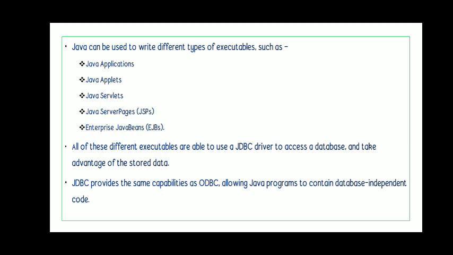So we are independent of the underlying complexity of connecting our program with the database. This JDBC is providing the same capability as ODBC, thus allowing our Java program to contain database independent code.